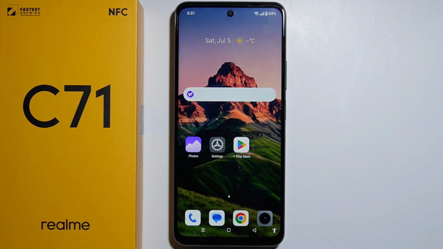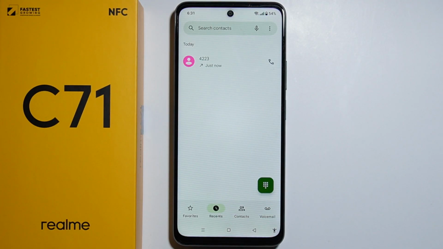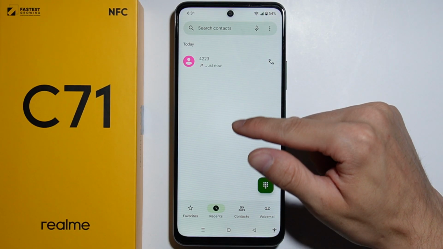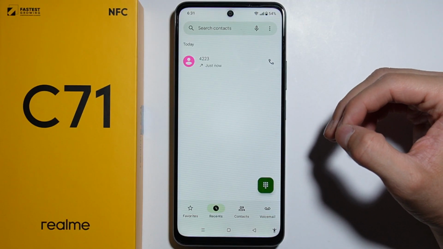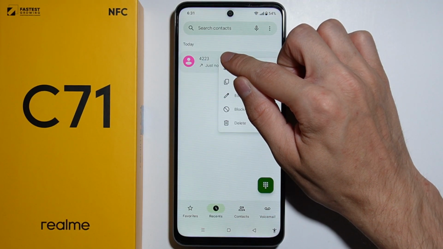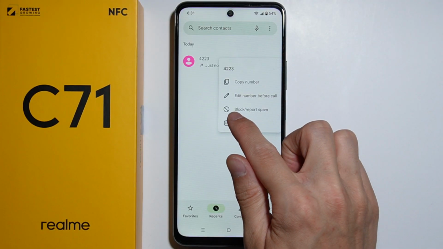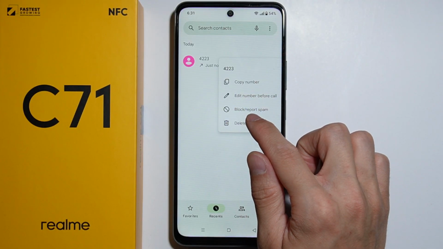To block contact on the Realme C71, all you simply have to do is first go for the phone application. From here, you'll have to go for the recents, and there are two ways to block a contact. You can find any contact that you'd like to block on the recents, if actually there is such a contact, and simply press and hold on this contact, and right here there will appear this menu with button block / report spam.